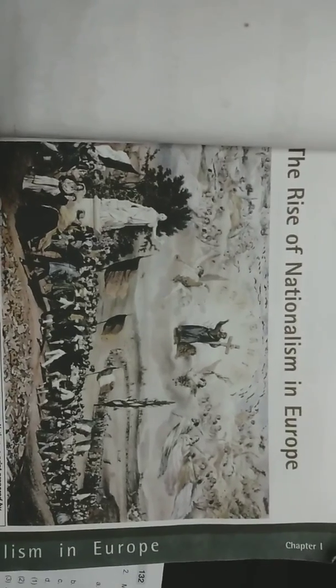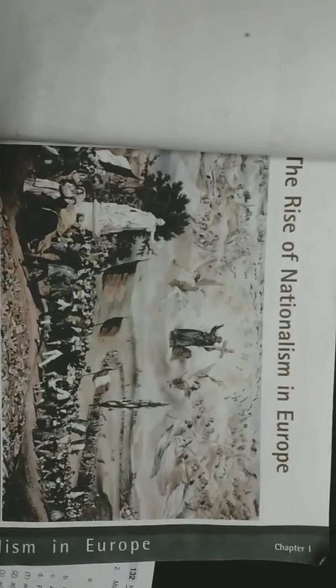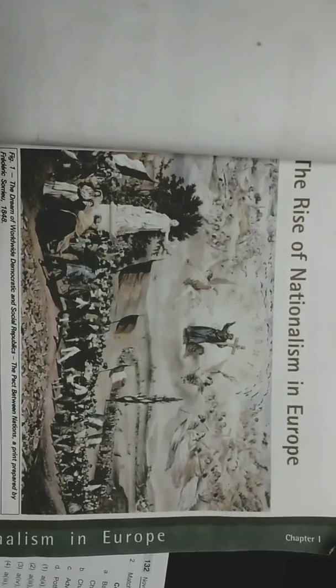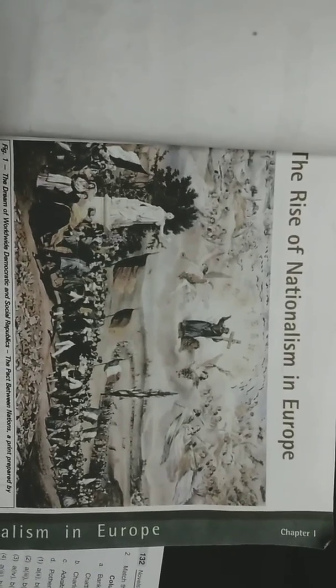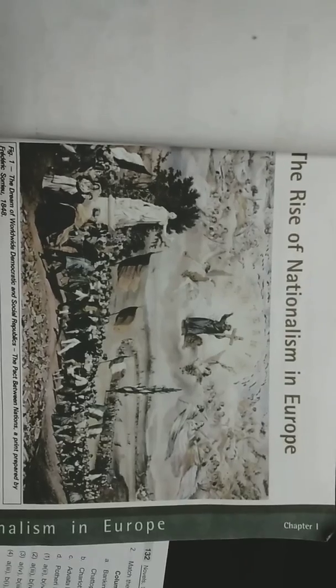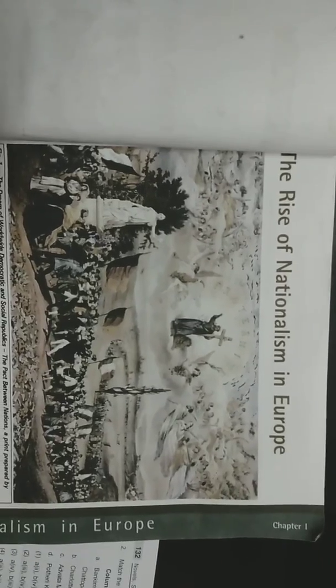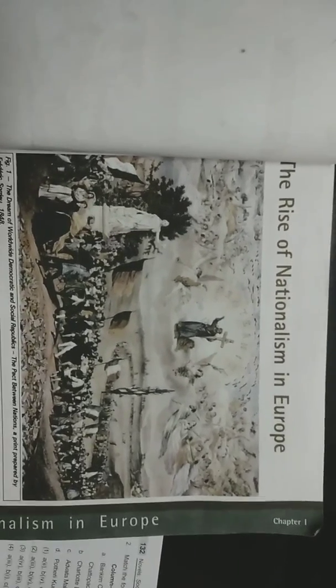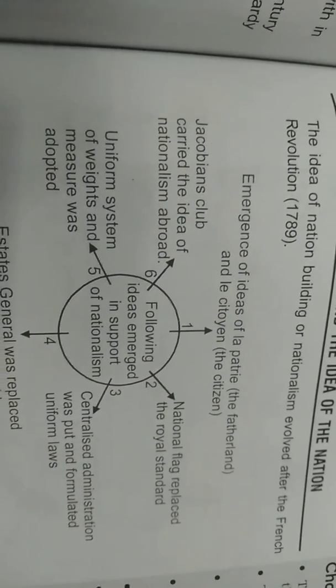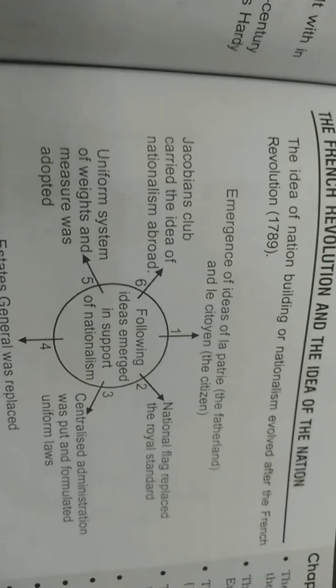In this picture, he visualized France as a nation in which there is a democracy, a republic and a socialistic system, by abolishing the monarchy. We read this already. And in this part, the French Revolution and the idea of nation, let us recap what we read. Yes, children, we have already studied the following ideas that emerged as France became a nation.